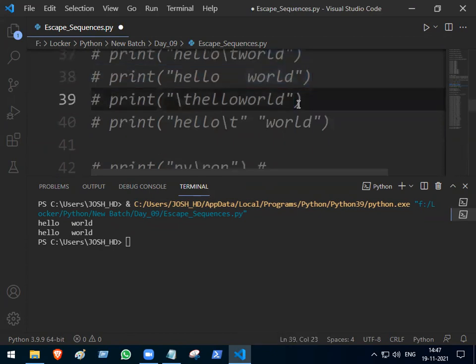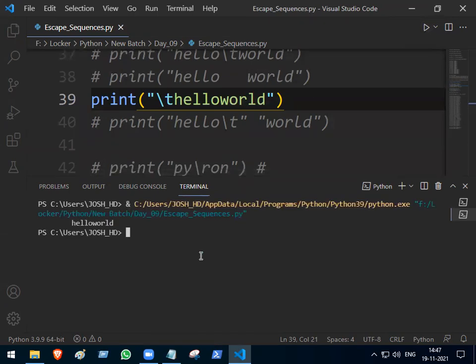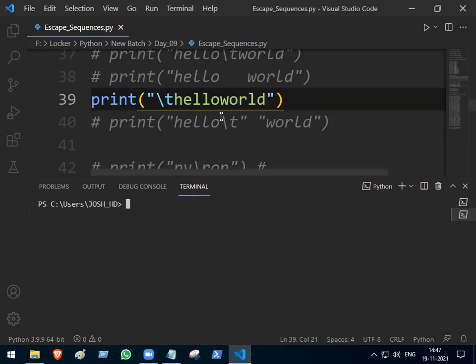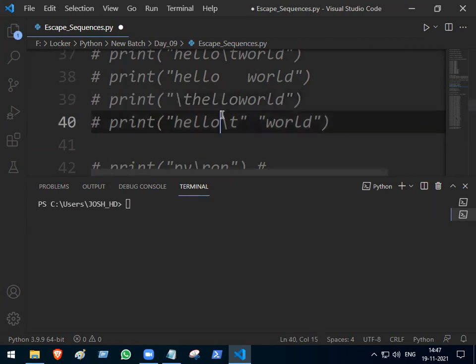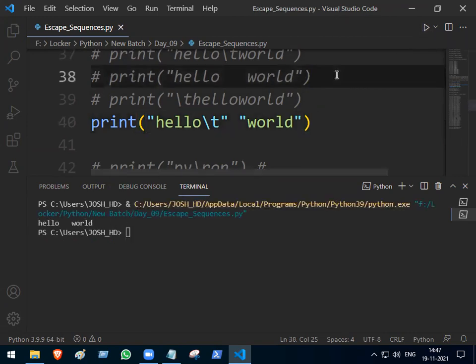Backslash T at the starting or at the ending. See, at the ending, nothing you can see. So backslash T at the starting or ending will give you 8 spaces. How many? 8 spaces. So run the code once here. How many got the spaces there? 8 spaces. Okay. Can you tell me this answer now? Backslash T in the middle will give you again 3 spaces. Having a doubt, copy this line of code.